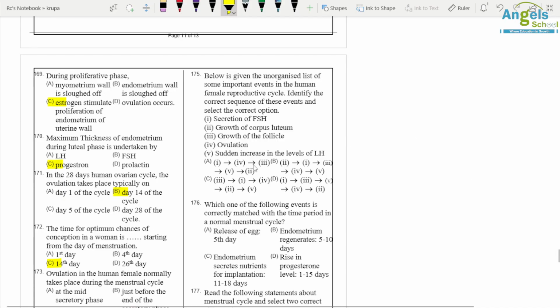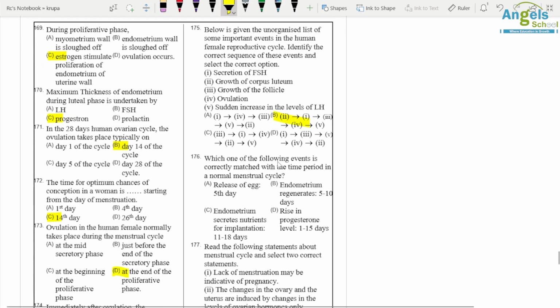Arrange the events. So first is secretion of FSH, then growth of follicles, then followed by sudden increase in LH, then ovulation occurs, and growth of corpus luteum. So here B is correct. Which of the following events is correctly matched?